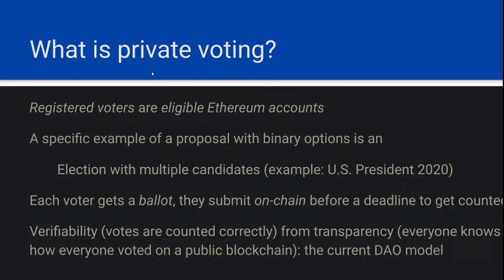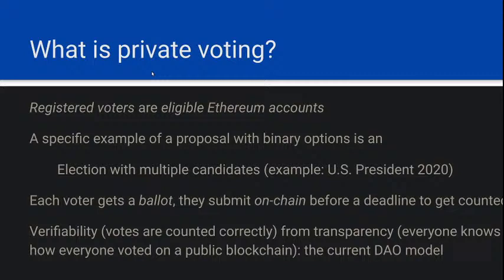You have multiple candidates and you can only vote for one of them, and that will be marked a yes vote, and then all the other candidates you interpret as a no vote. Each eligible voter, citizen of the United States, gets a ballot, and if this were on Ethereum, they would submit it on chain before the deadline, let's say November 8th, 2020, to get counted.